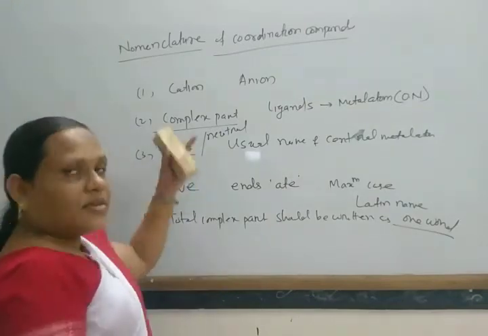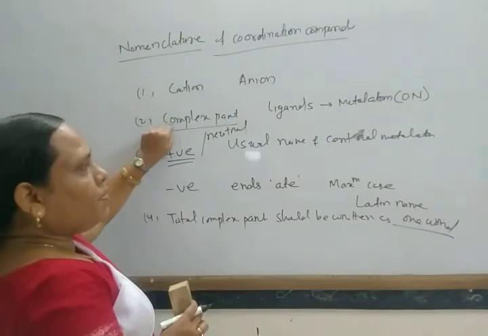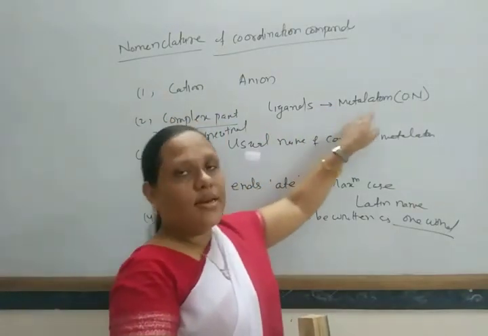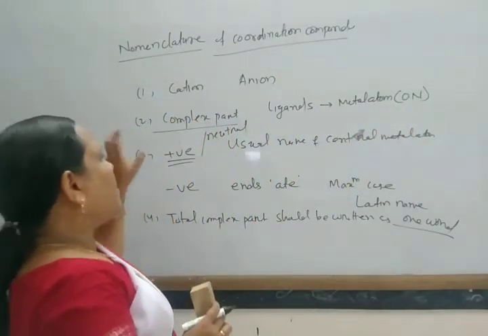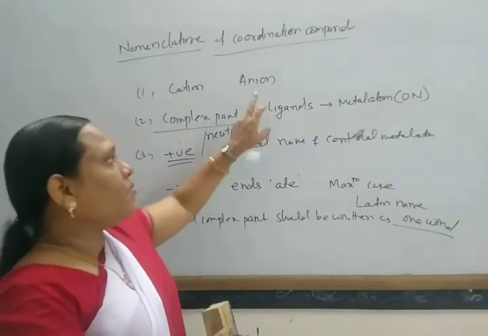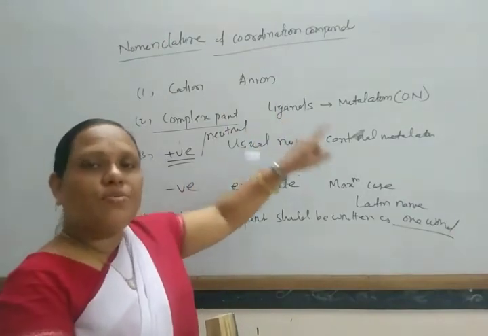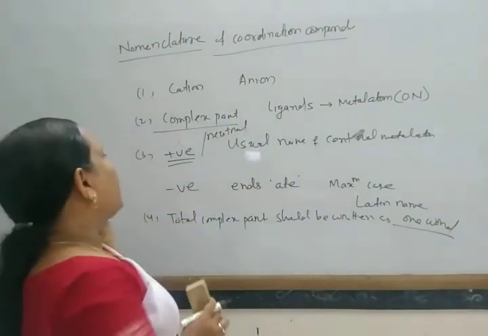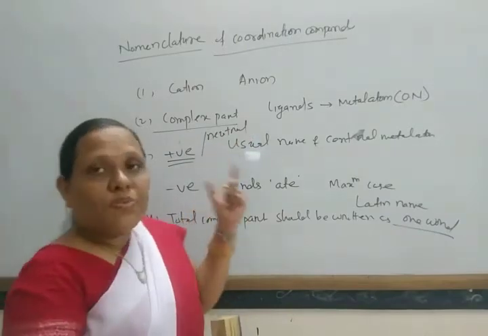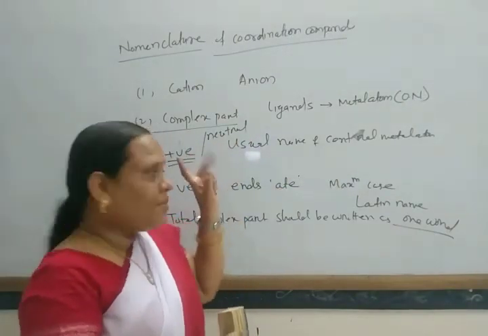Okay. Let us take some examples. First cation, then anion, then the complex part: ligand, metal atom, then its oxidation number. If more ligands are present, you have to write them in alphabetical order. If the same ligands are present, then use a numerical prefix. If the complex part is positive or neutral, use the usual name of the central metal atom.